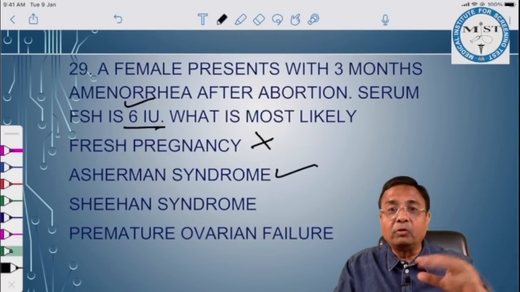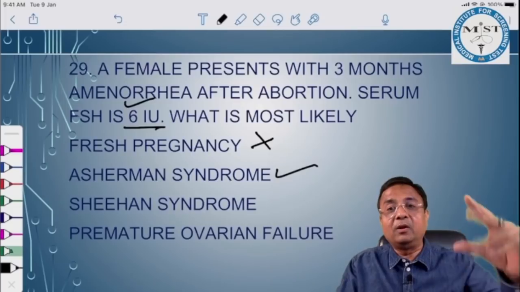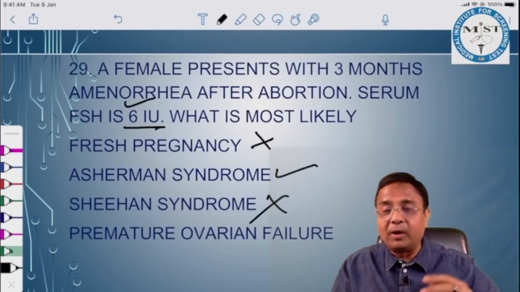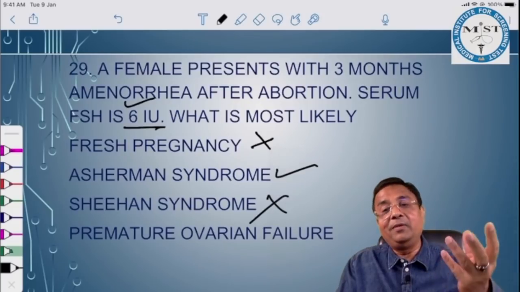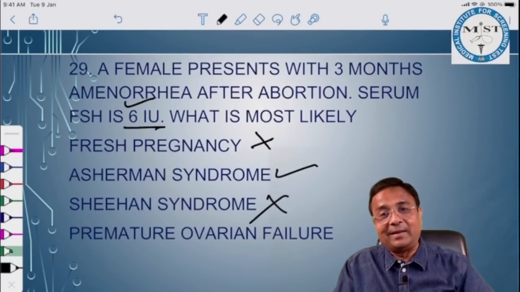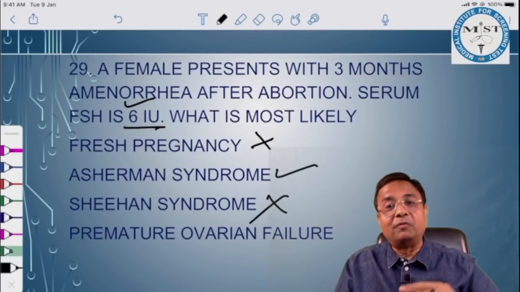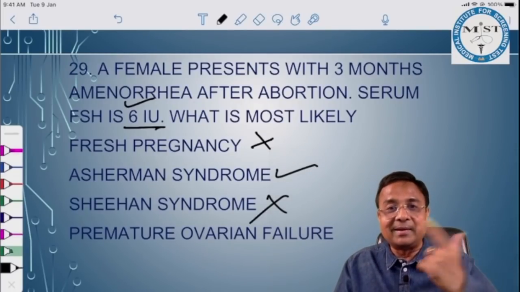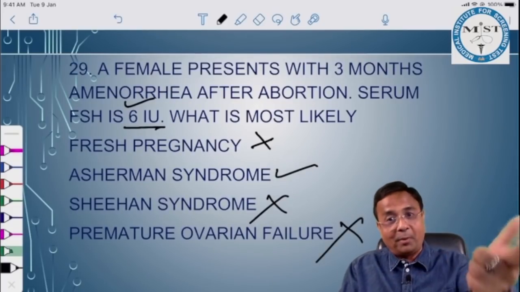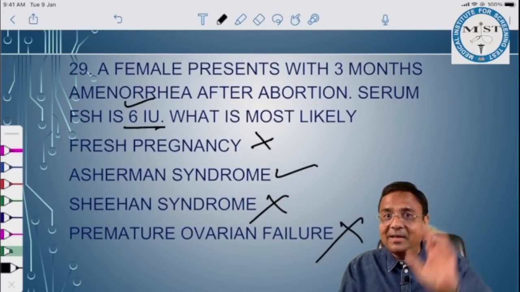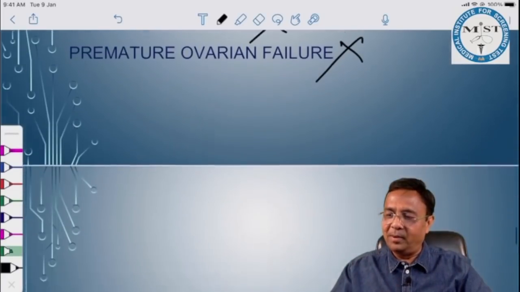Sheehan syndrome is postpartum necrosis of the anterior lobe of pituitary. And if the anterior lobe of pituitary is necrosed, how can FSH be normal? It has to be less. Premature ovarian failure: if ovaries are failing, then there will be markedly reduced estrogen, which will lead to an increase in FSH. So this is also gone. Normal FSH, abortion has occurred. Again, a keyword here. So the answer is, of course, very simple, Asherman syndrome.